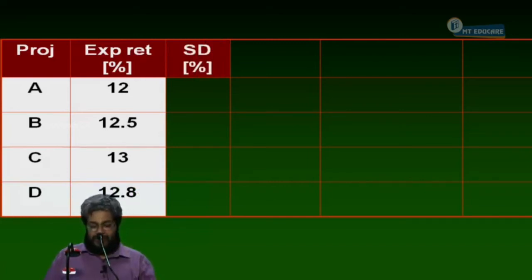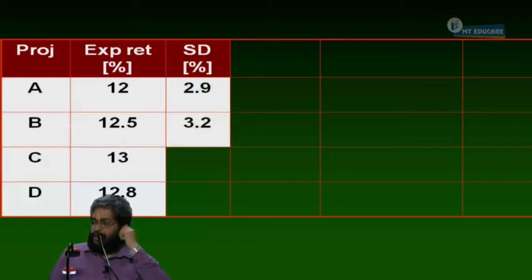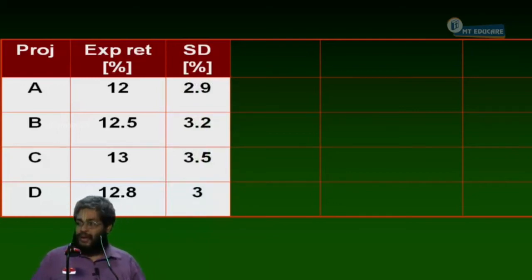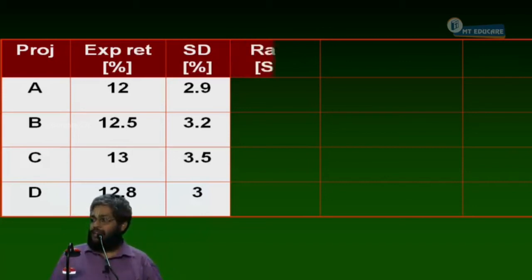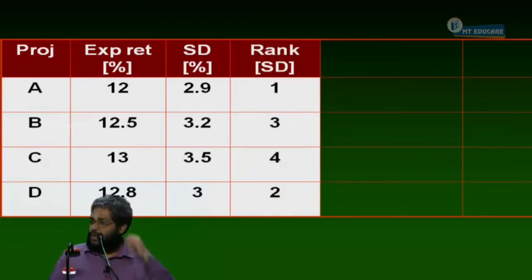Standard deviation. What is the standard deviation of A, B, C and D? 2.9, 3.2, 3.5 and then 3. Can I proceed? Next, rank. We rank based on standard deviation: 1, 3, 4 and 2.